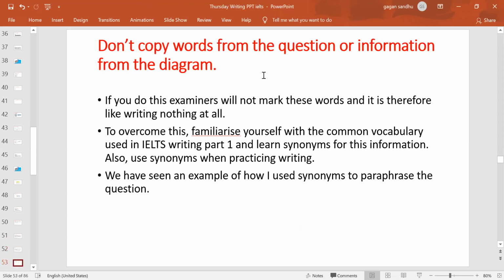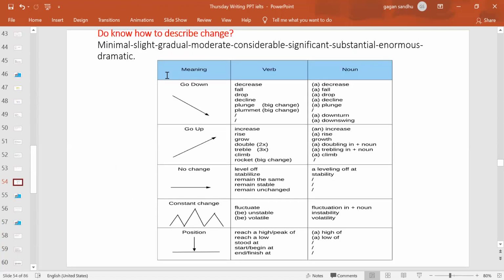Next is do not copy words. I'm asking this for the introduction paragraph you wrote. Do not copy words or any information from the diagram, especially the words like the diagram shows the information. Don't start with the same. Instead of the diagram shows, change it: the table depicts the information, or the table depicts the data. So change it very easily. Not many hi-fi words are needed to change that. And if you are not changing, I told you, you will be losing marks